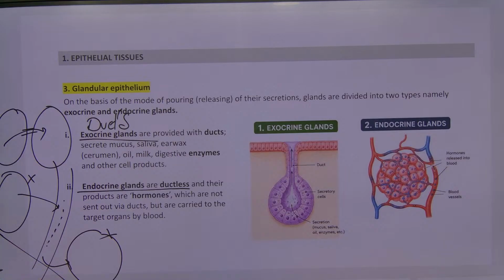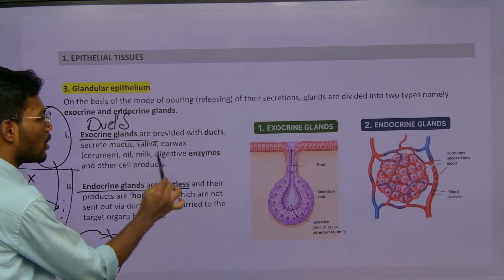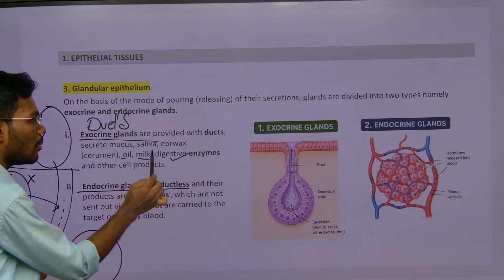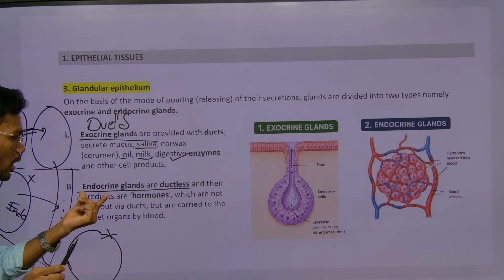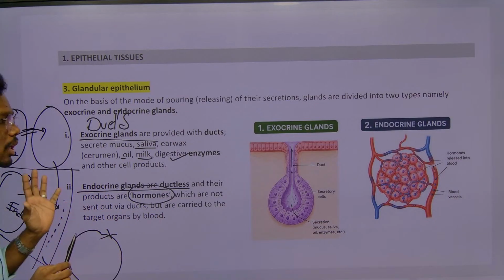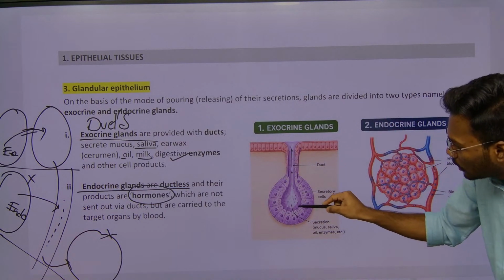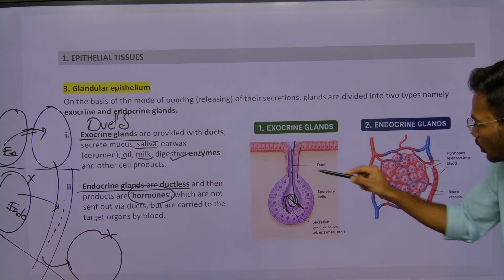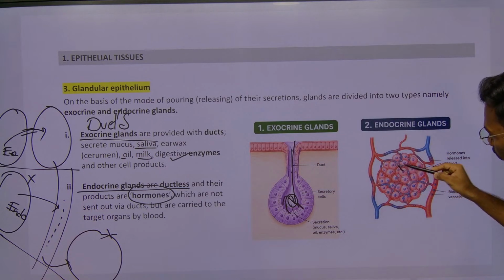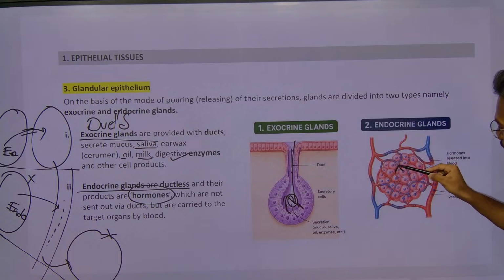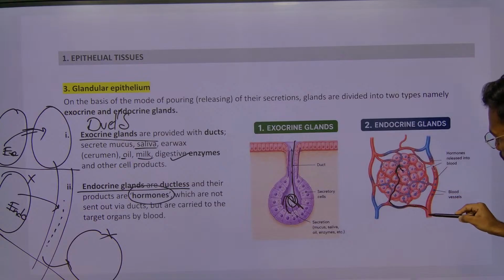So this kind of gland is called an endocrine gland, and this kind of gland is called what? Exocrine glands. Just remember the examples. Exocrine glands are digestive enzyme glands such as oil, milk, salivary glands, all these things. Endocrines are majorly hormones. Hormonal glands are endocrine glands. Understand? If you see, there is a duct. With this duct, all these secretory substances are released out. Here there is no duct, so it directly connects into the blood vessel and releases in the blood. Through this blood, the hormone travels to the particular tissue or particular organ, right?